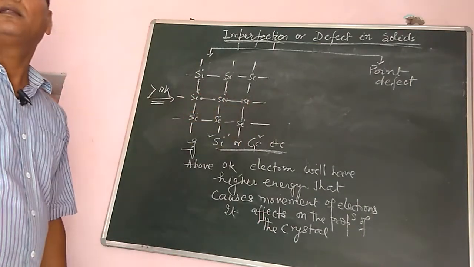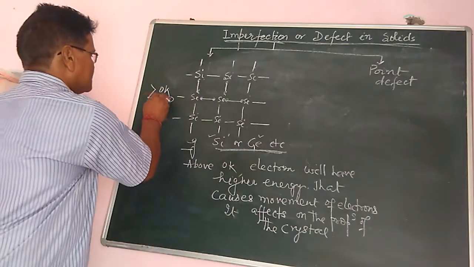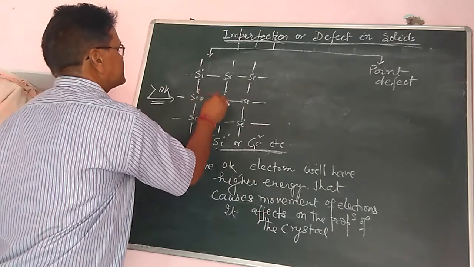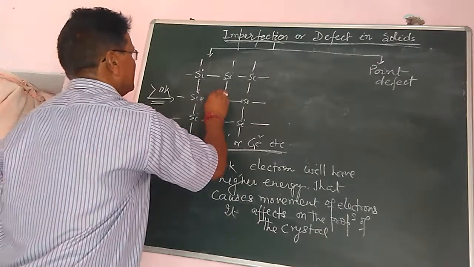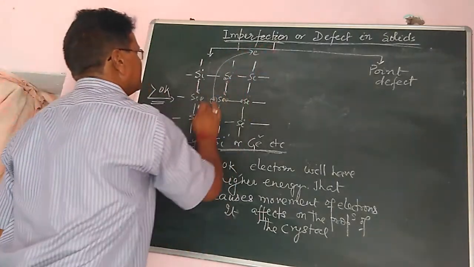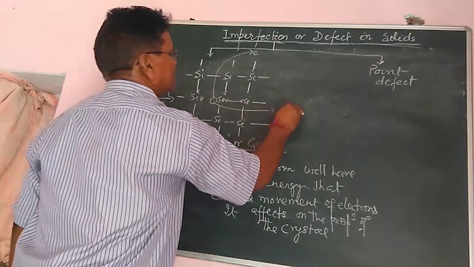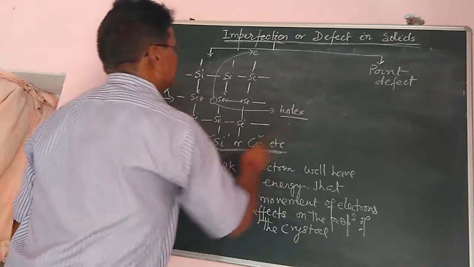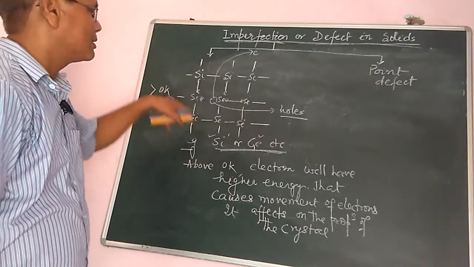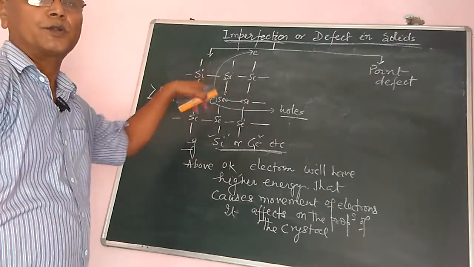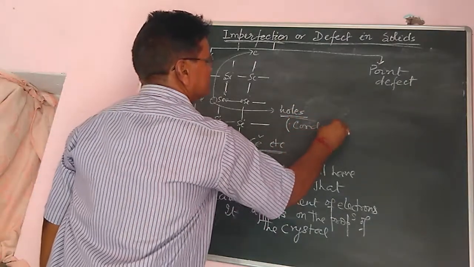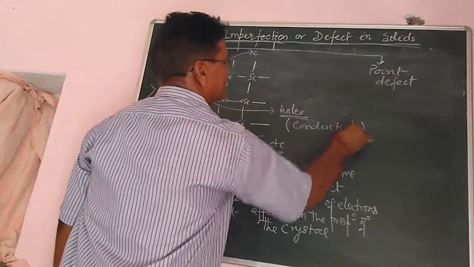Some of the electrons will be removed from their sites. It causes holes, and many holes can be formed. Due to holes, the crystal changes its properties and it causes conductivity. It becomes a conductor.